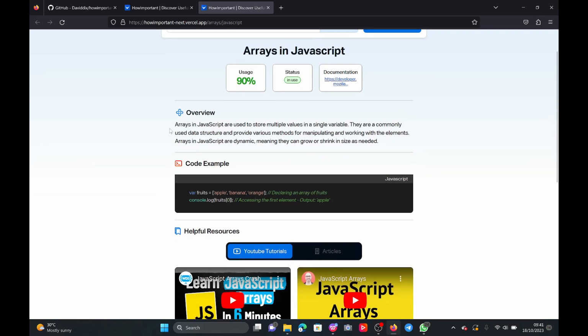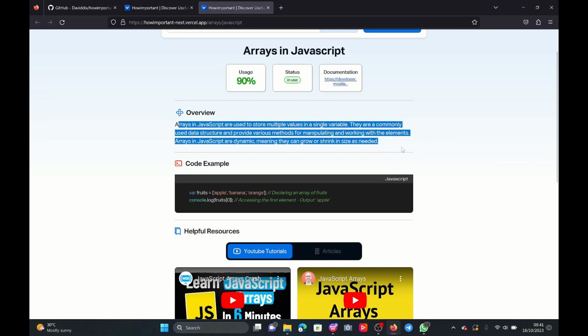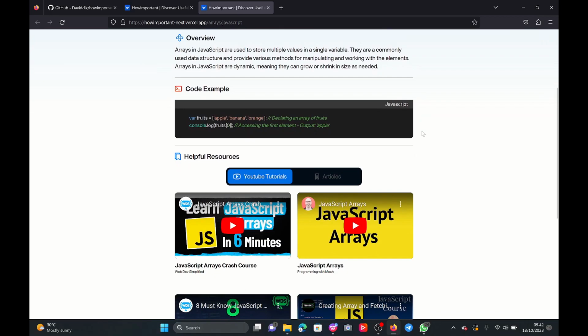You have the overview section, which is just a short description of the topic. I'm not going to read it, but it's just a short description. You also get a code example. This just shows how the topic will look when you are using it in code. So it's just a small example of a small usage of the topic.